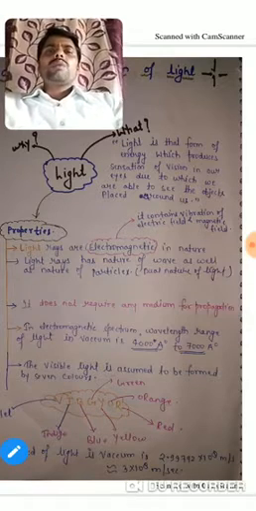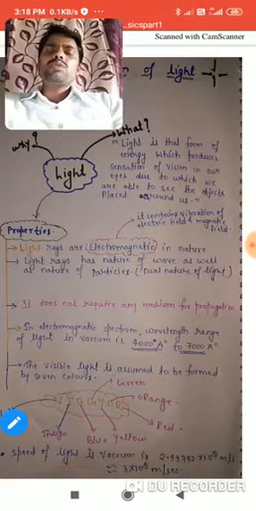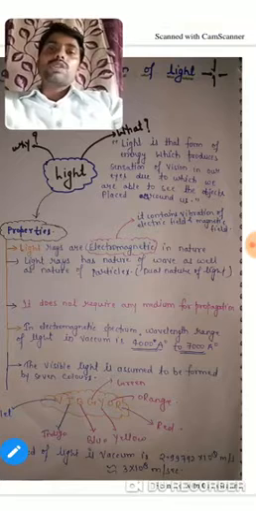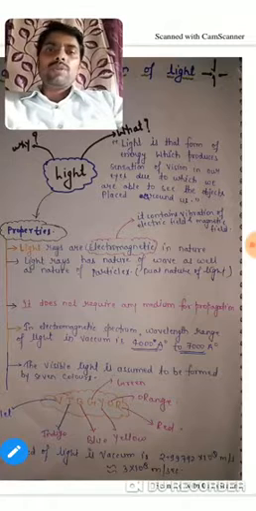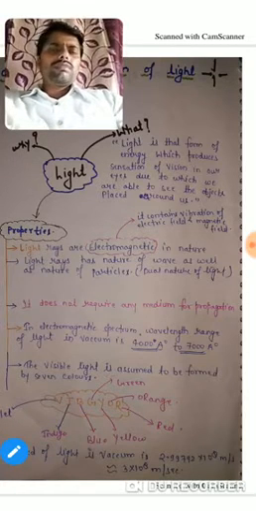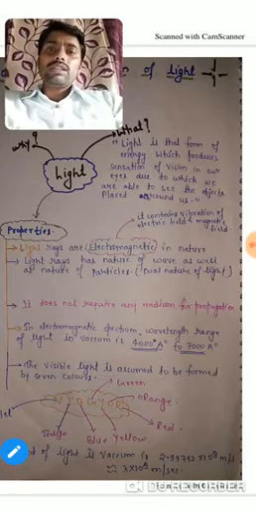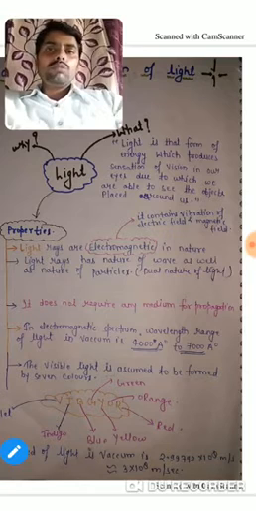Light does not require any medium to travel. What does it mean? As we studied in earlier classes about sound, sound needs a material medium to travel. But if we talk about light, it does not need any medium. It means light can travel without any medium. So light can travel in vacuum also.